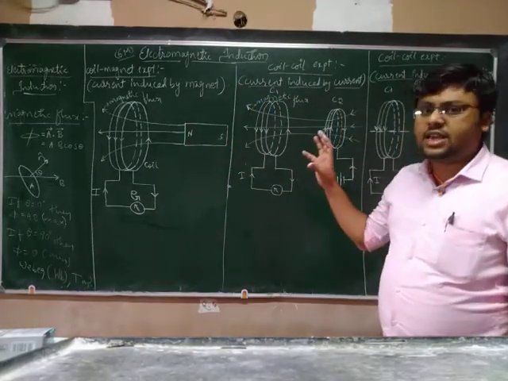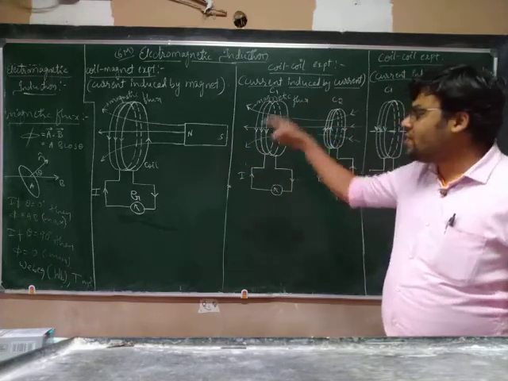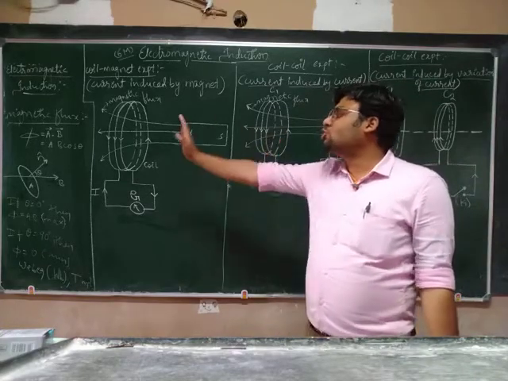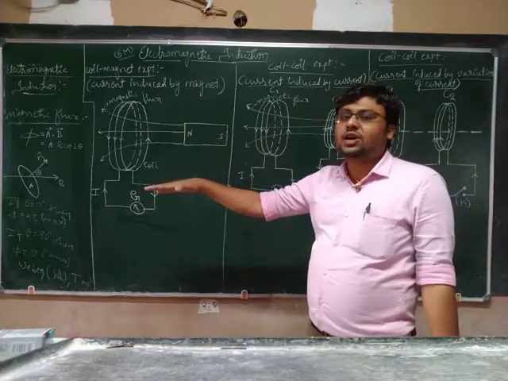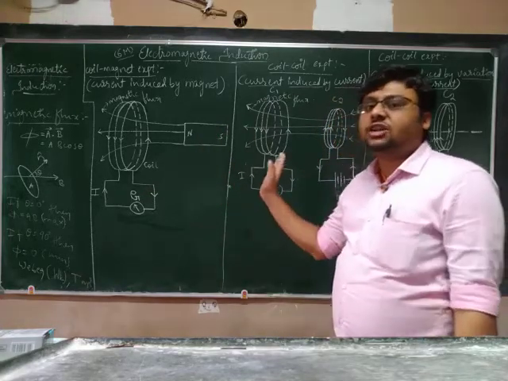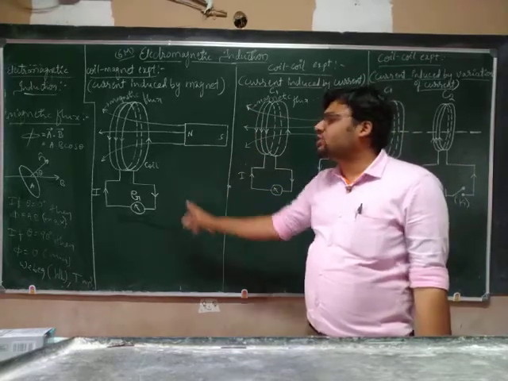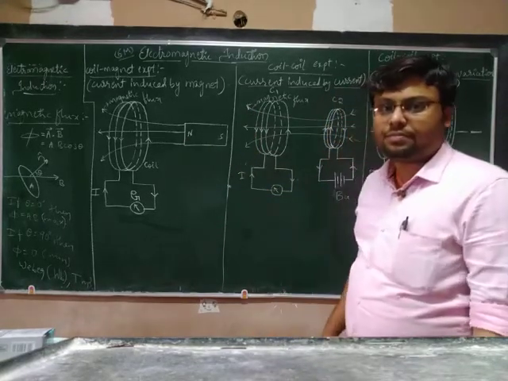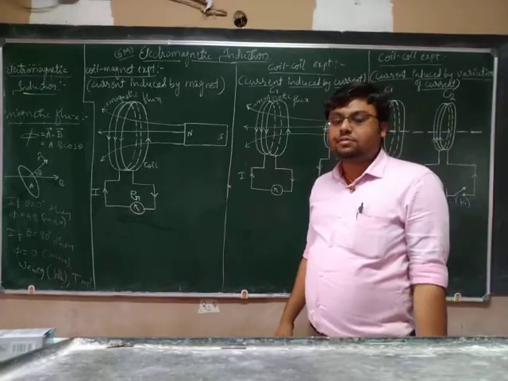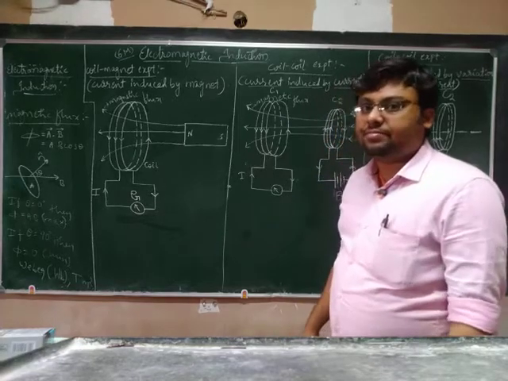You just think here, whenever the north pole is moving towards or moving away, we are getting the deflection in the galvanometer. Whenever it moves towards, it shows deflection in one direction. Whenever the north pole moves away, it shows deflection in the other direction. But whenever the magnet stops, immediately it shows zero deflection. Why? I'll now explain the reason for that.